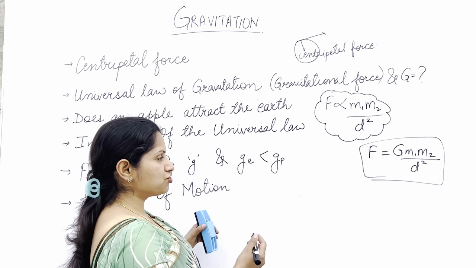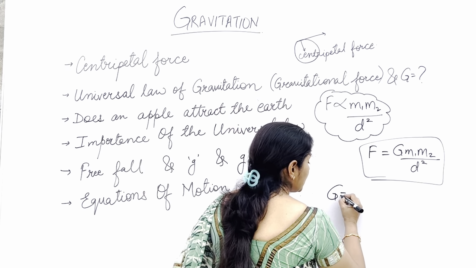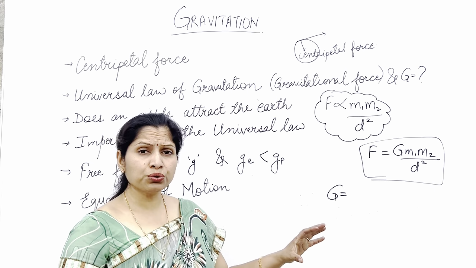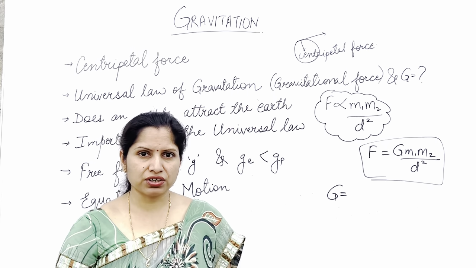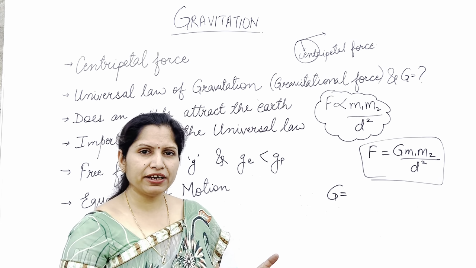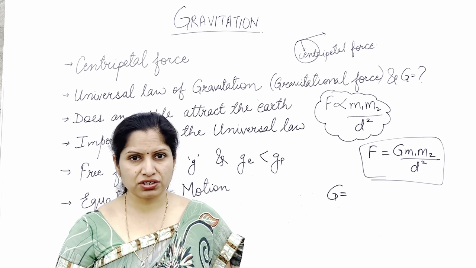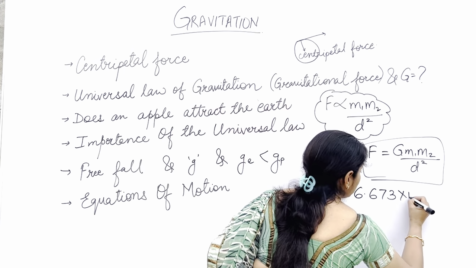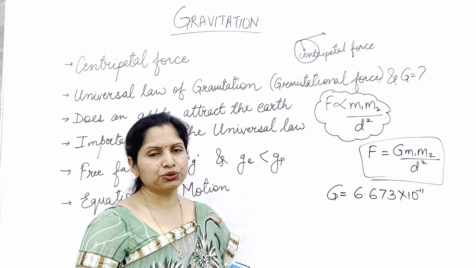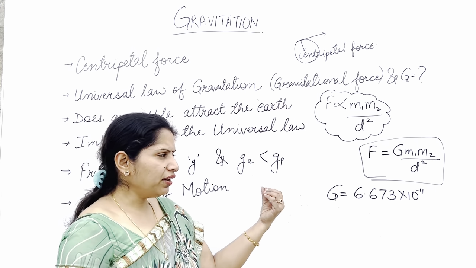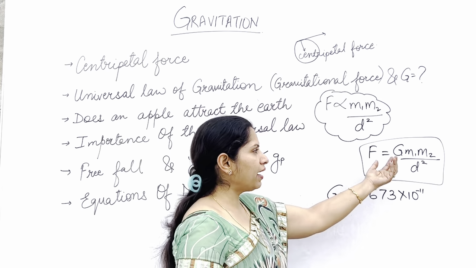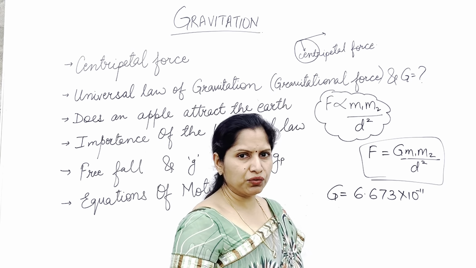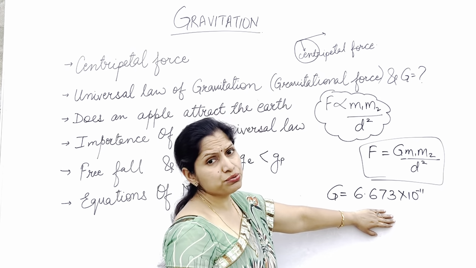What is the value of this G? This capital G is a constant, known as the universal gravitational constant. This value was calculated by Henry Cavendish, and he calculated the value as 6.673 into 10 to the power minus 11. I'll tell you the unit as well. It's a very small value. Now if you multiply it with your mass, that is 50, and your book's mass, that is maybe again 50, then also the total value will be too small.